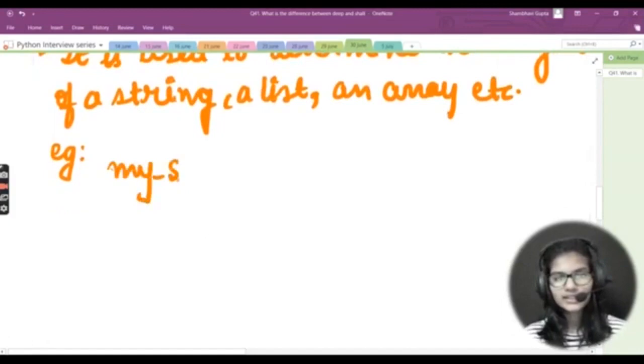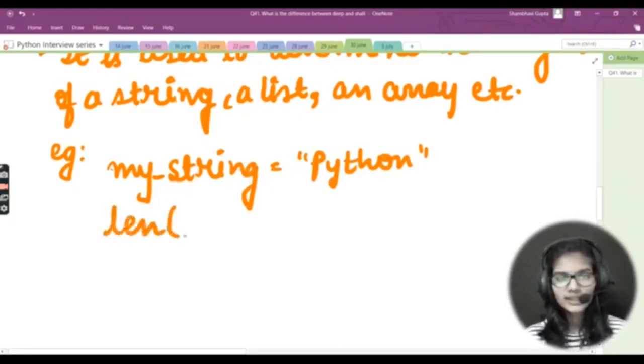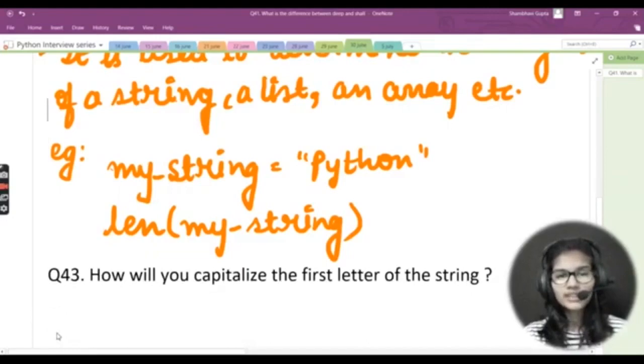Let's say I write a string: my_string is equal to Python. my_string is my variable and Python is a string which I have stored into this my_string variable. Now I would simply write len, and inside this len I write the name of the variable for which I want to find the length. So I want to find the length of the my_string variable, because in that I have stored Python. As soon as you write this program and run it, you will get the desired output, the desired length. I hope I made it very clear how we use this length function and what its use is.